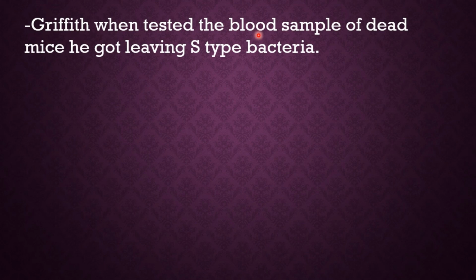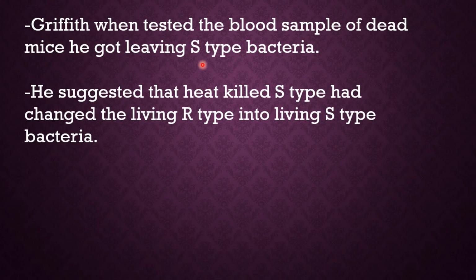He collected the blood sample of dead mice and found there was presence of living S type bacteria. Actually, what he had inoculated was heat killed S type and living R type, but now he found there was no heat killed S type and no R type. Now there was presence of living S type bacteria which he had not at all inoculated.